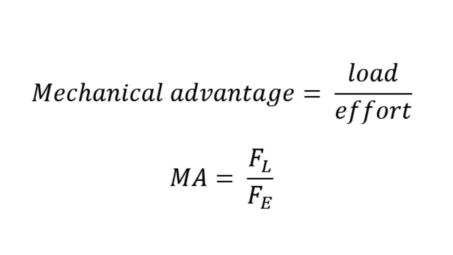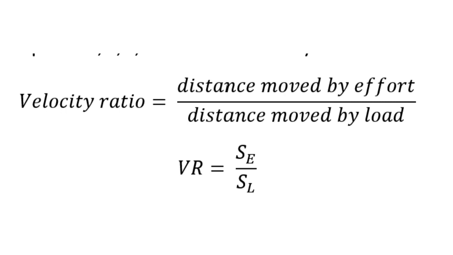In order to do work, both the load and the effort must move. In some machines the motion is linear, while in others it is rotational. The ratio of the distance moved through by the effort on the input side, S-E, to the distance moved through by the load on the output side, S-L, is called the velocity ratio of the machine. Velocity ratio is usually greater than 1 and, unlike the mechanical advantage, is constant for a given machine. That is, it depends only on the arrangement of moving parts, and is independent of the load.